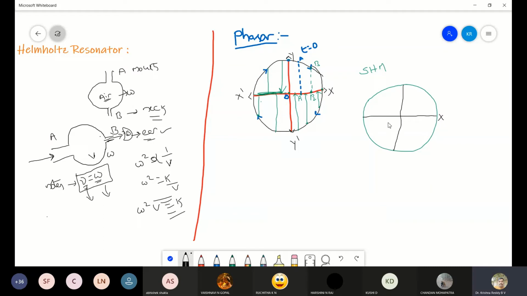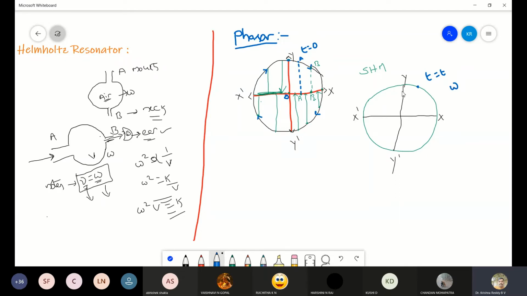This is X, this is X dash, Y and Y dash. Now let me take the particle at this point by the time t seconds, and let me take the particle moving with an angular velocity omega.